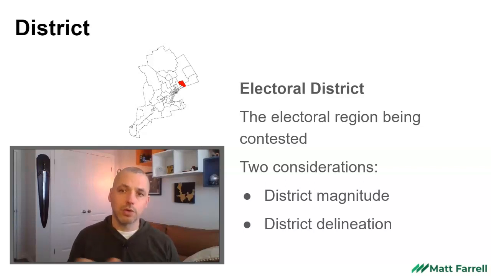Typically, in majoritarian systems, the country or the province or the region will be further subdivided into smaller units, and people will be elected to represent those units. We call those electoral districts. When we're talking about them and comparing them across systems, there's a few different things we need to look at: district magnitude and district delineation.